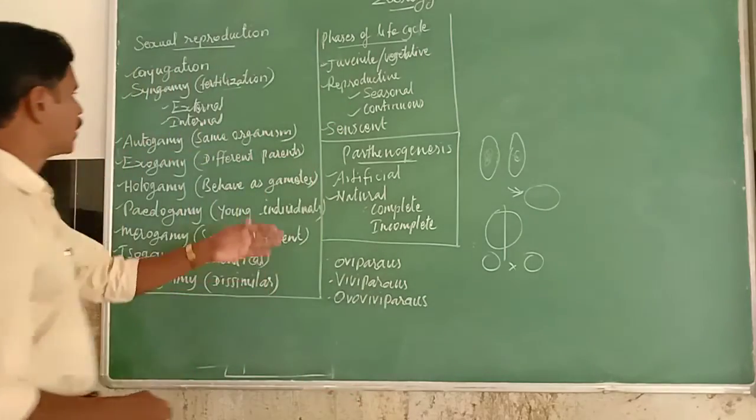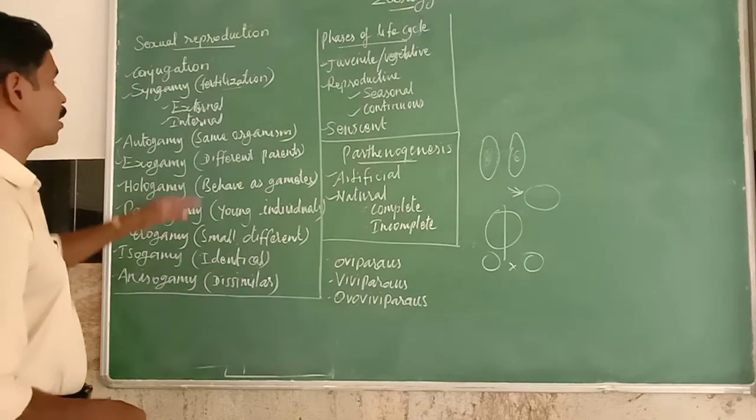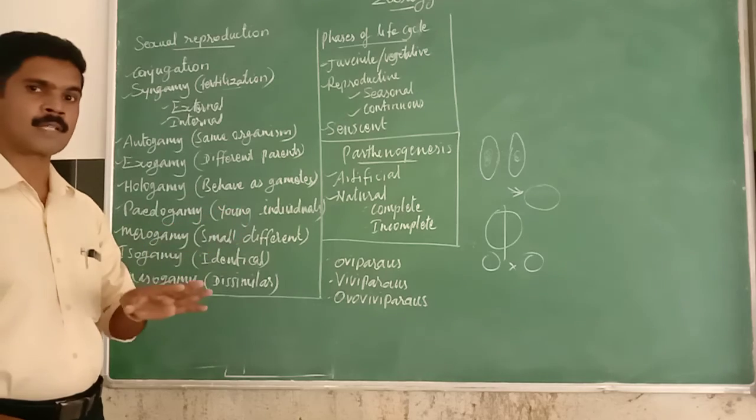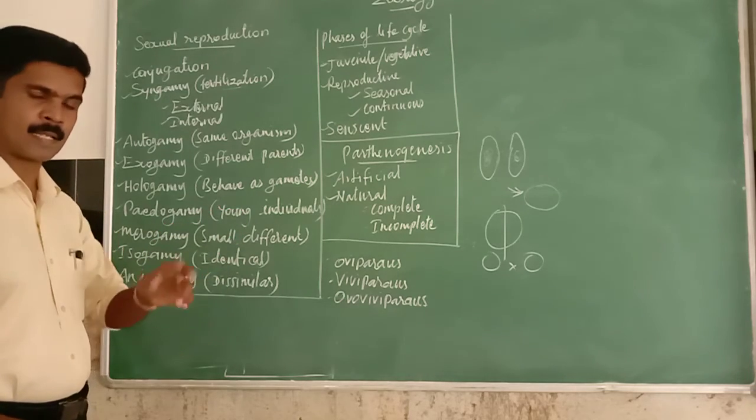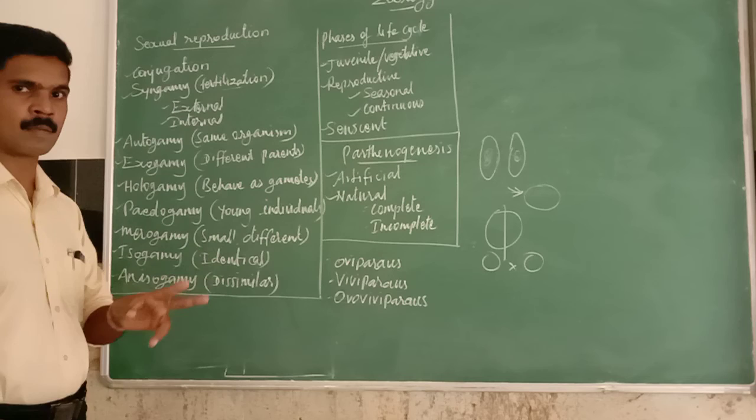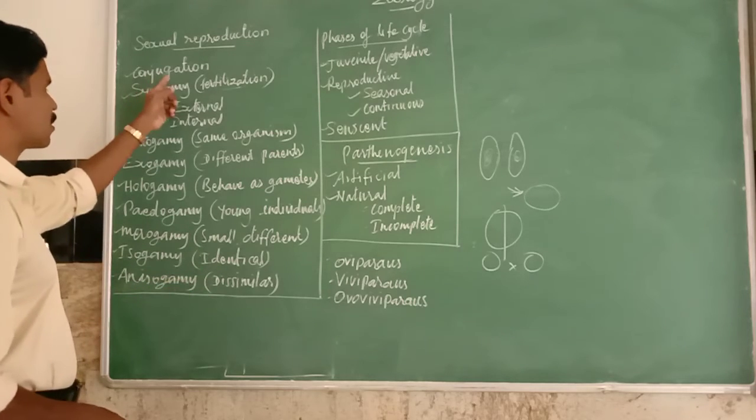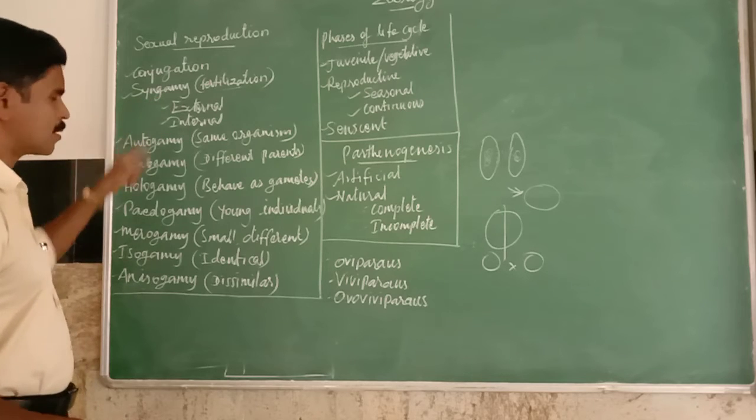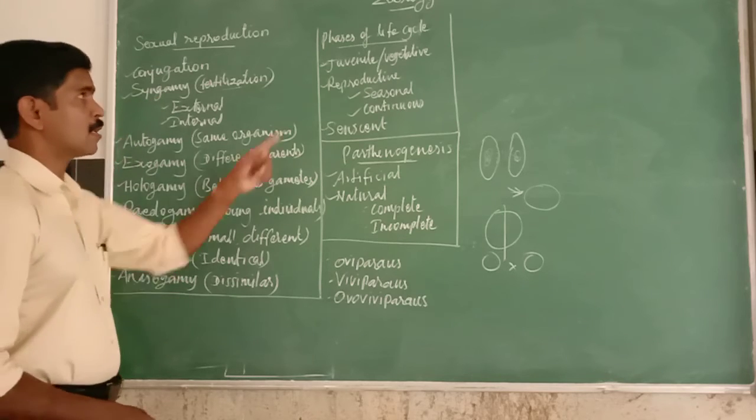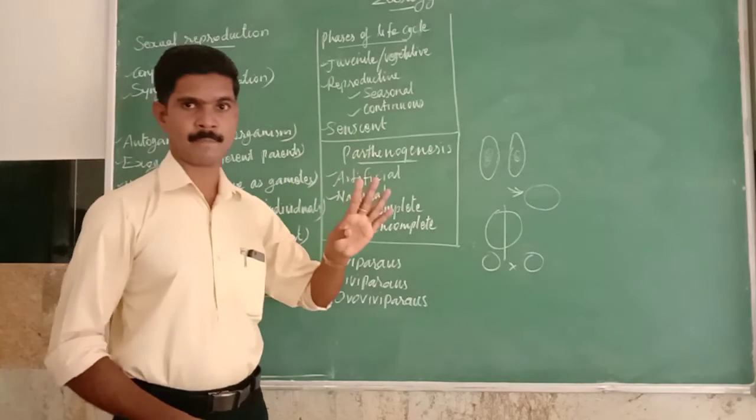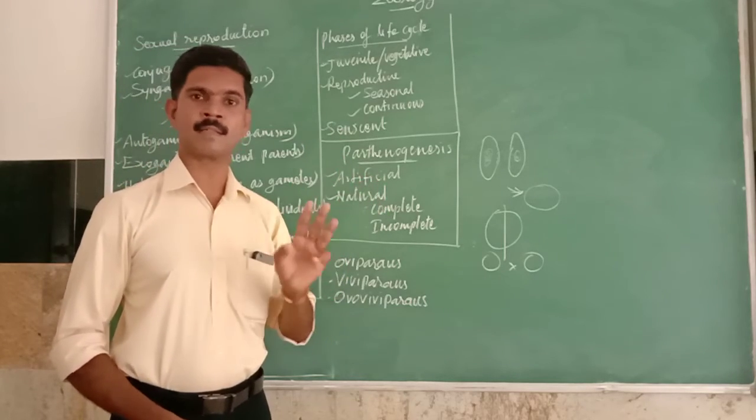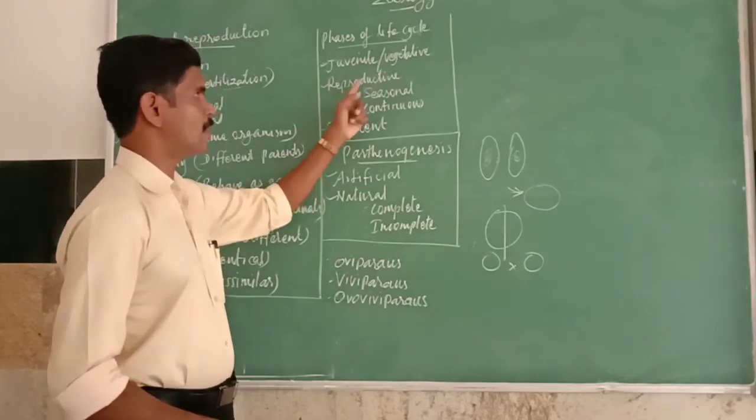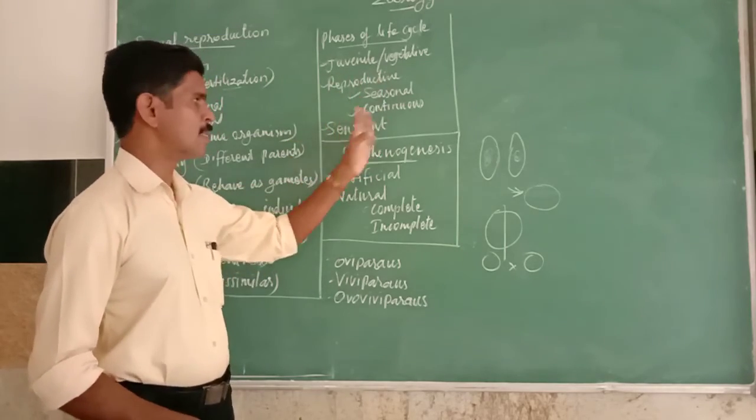So today we have completed four topics in total. The first one is sexual reproduction, in which we studied different types of sexual reproduction. There are two major types: conjugation and syngamy. Then there are different types of syngamy. The next topic we studied is the phases of the life cycle. In most higher organisms' life cycles there are three phases. The first phase is called the juvenile or vegetative phase, the second is called the reproductive phase, and the last is called the senescent phase.